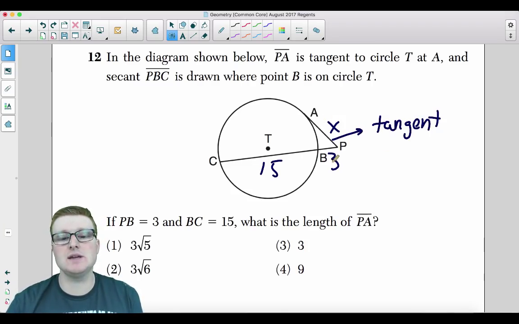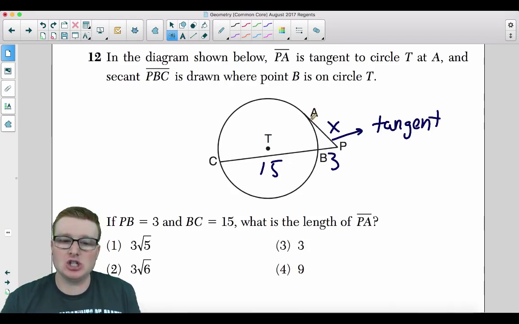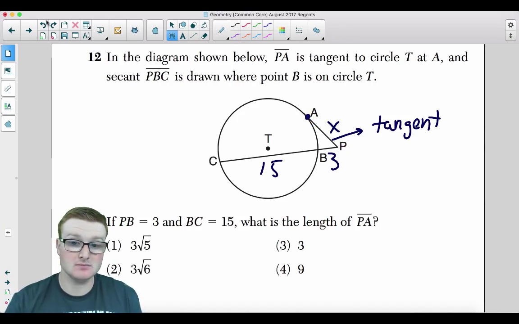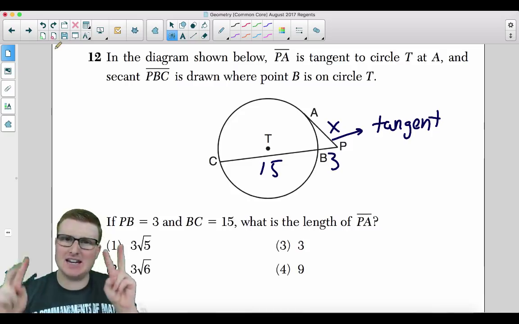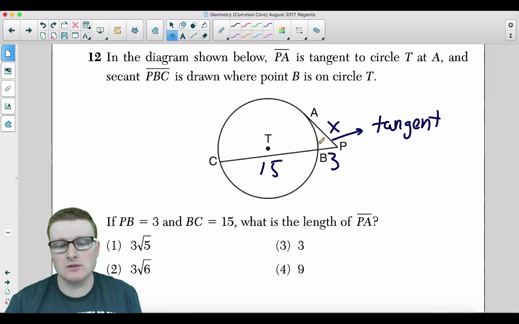A tangent just means it is drawn from an external point touching the circle at one individual point. In this case, the external point is P, and it's touching at A. A secant, I call a secant an extended chord. It passes through the entire circle, touching at two endpoints, and then passing over to an external point. In this case, it's P as well.